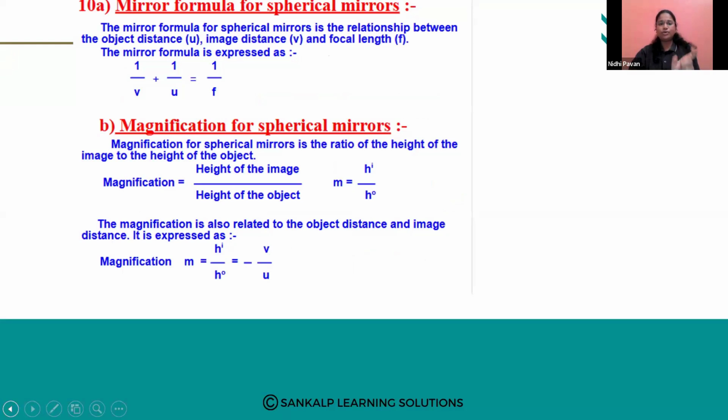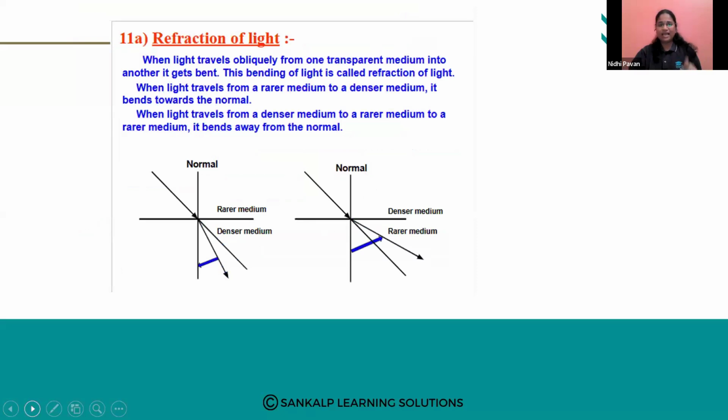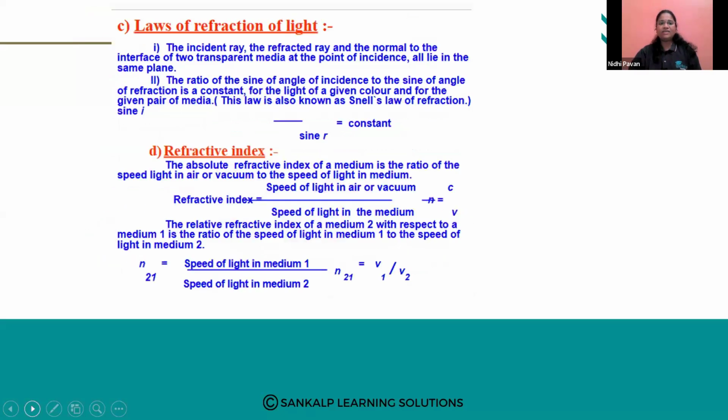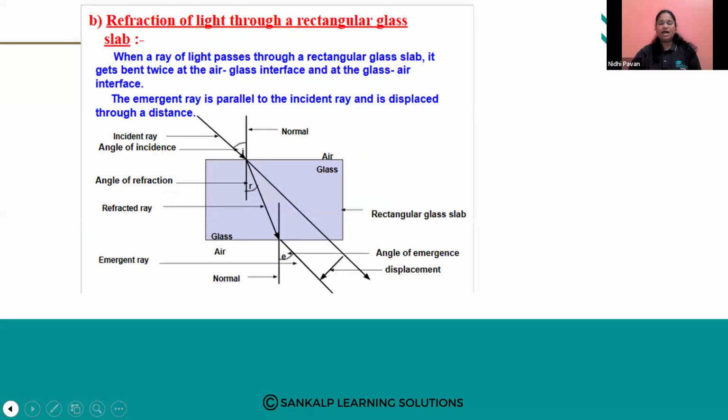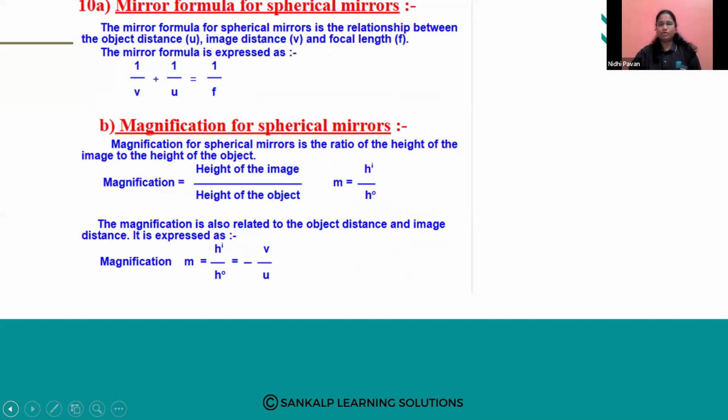In tomorrow's session, we are going to solve mirror formula problems and some problems on magnification. Otherwise, if not possible, I will be continuing with refraction of light, then the lenses. After lenses, at the end of the chapter, I will be solving all the problems. So if possible, I will solve mirror formula problems tomorrow. If not, I will solve them at the end of the chapter.